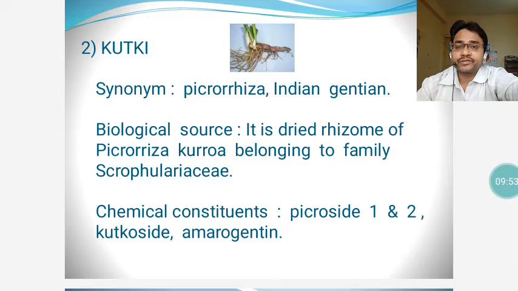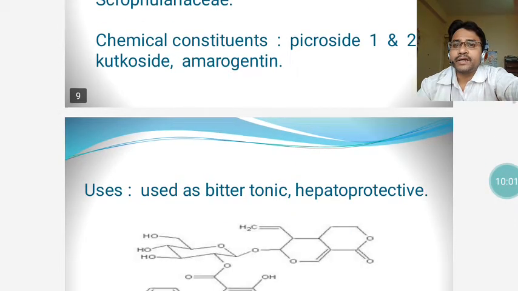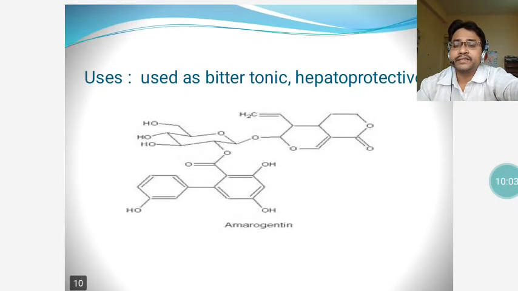The chemical constituents include picroside 1 and 2, kutkoside, amarogentin. So let us see the uses of it. It is used as a bitter tonic, which is a hepatoprotective agent. You can see the chemical formula of amarogentin described in the slide.